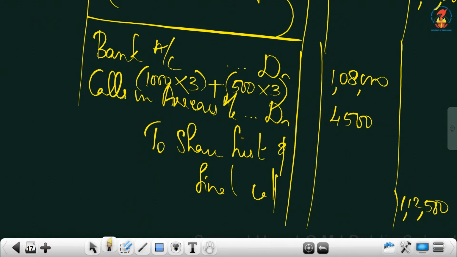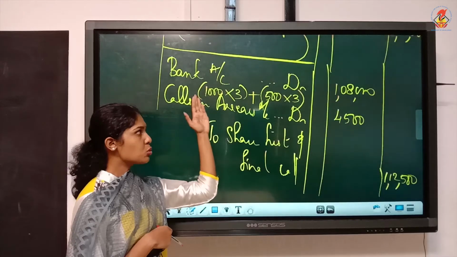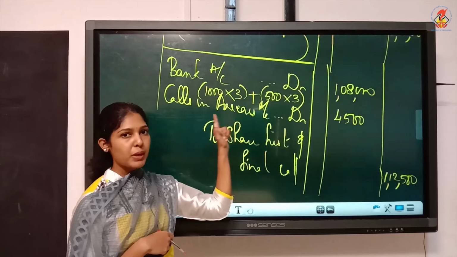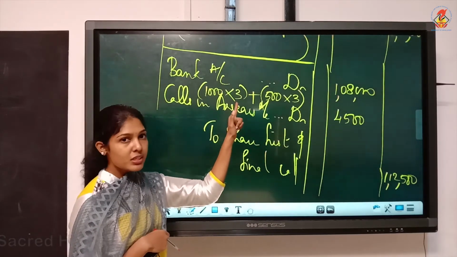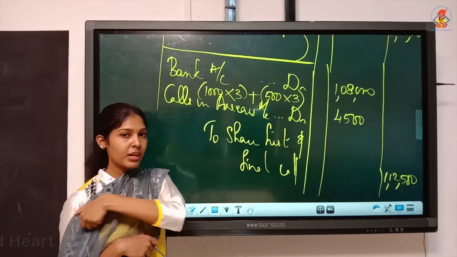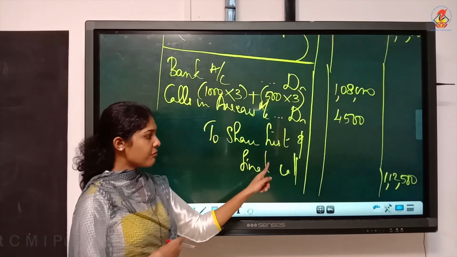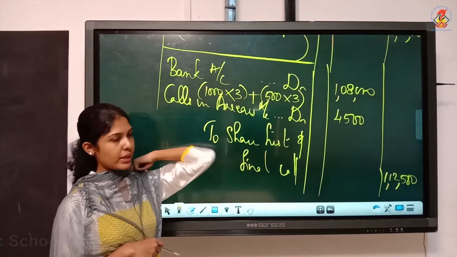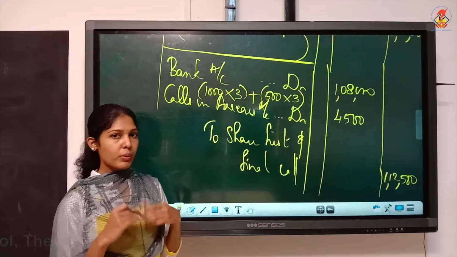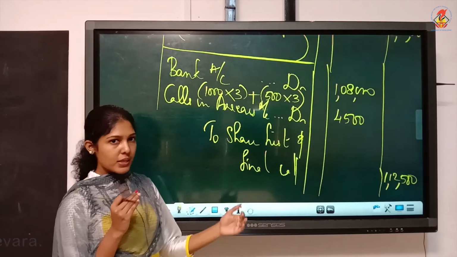So here you have to add and take because there are two shareholders who failed to pay the first call, and when you multiply, you should take the first call figure. Don't go and take the allotment figure and all. Here they failed to pay the first call. First call per share is 3. So now the question is over. So this is how we have to do calls in arrears.